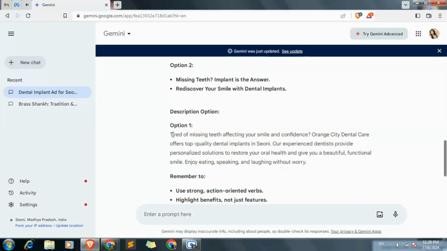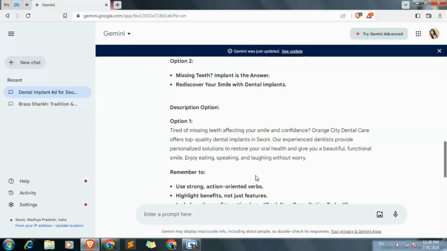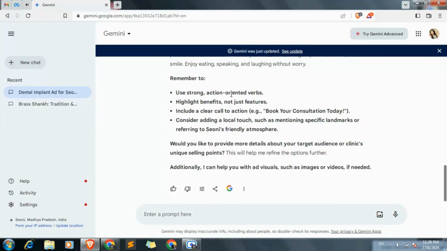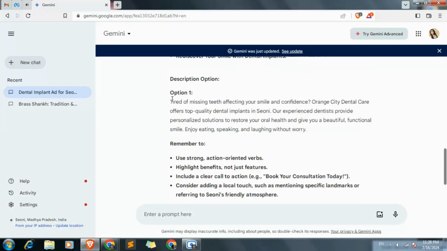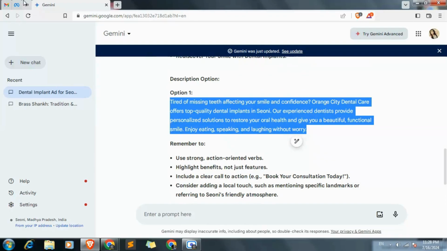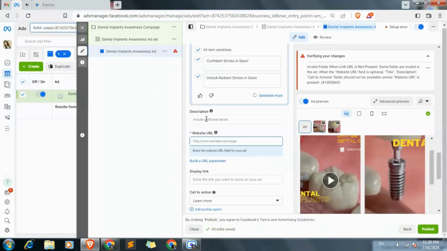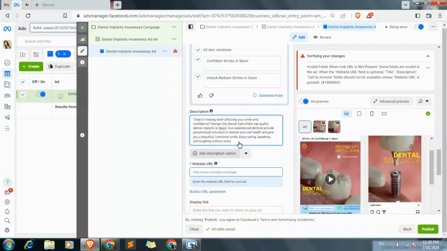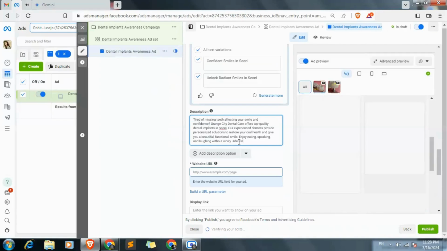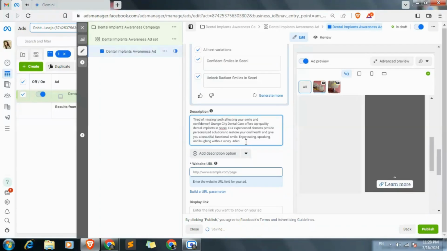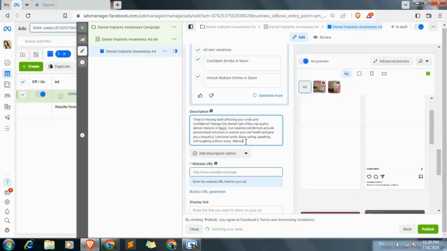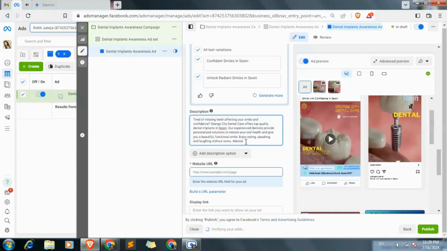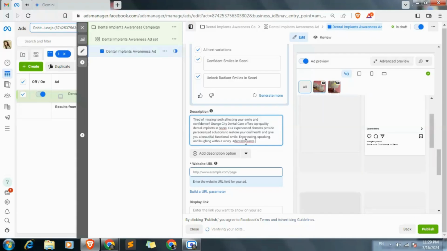Read it once before sharing anything. Read it once. Okay, this is not our part. Only this is our part. And put it here in the description section. And add hashtag dental implant, hashtag SUNY. I've added 2 hashtags.